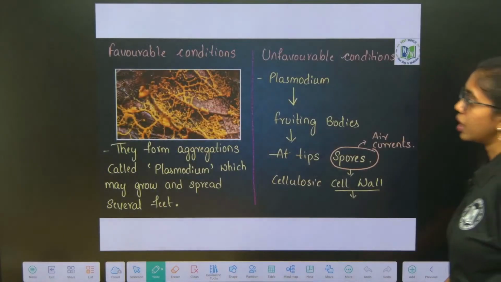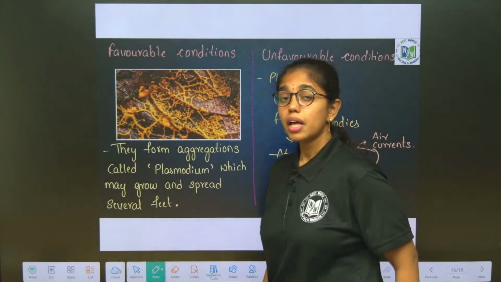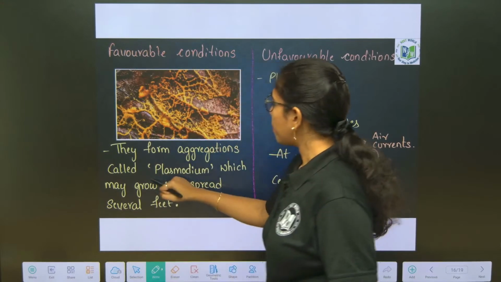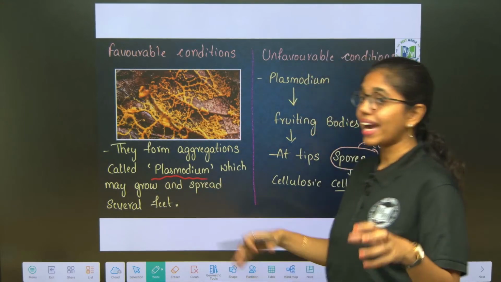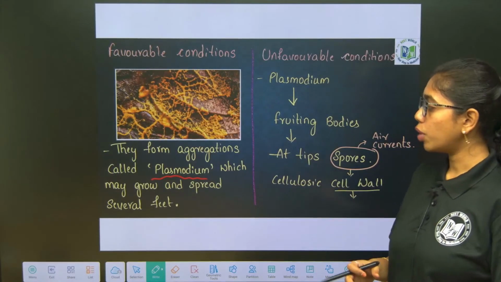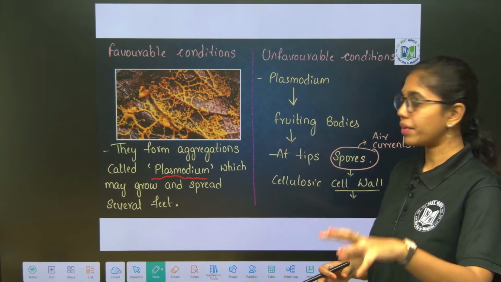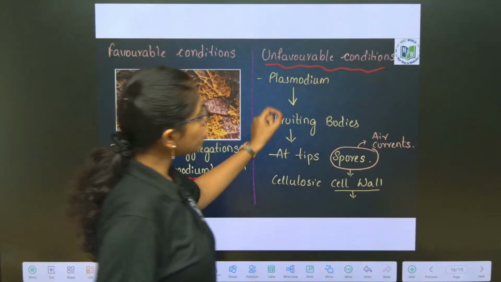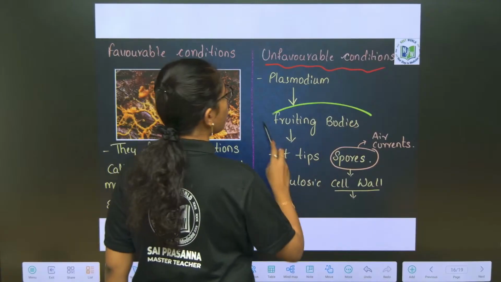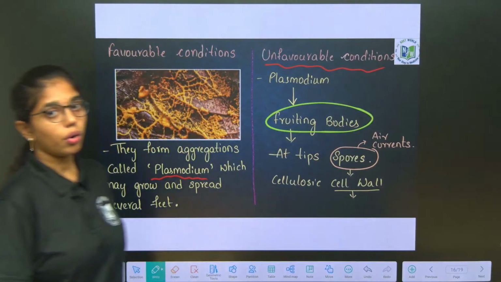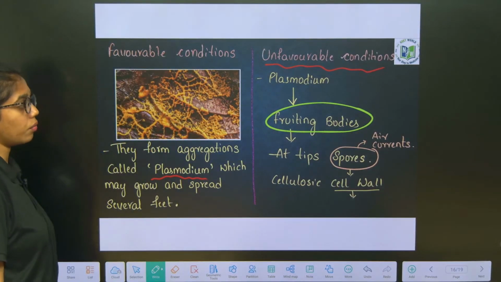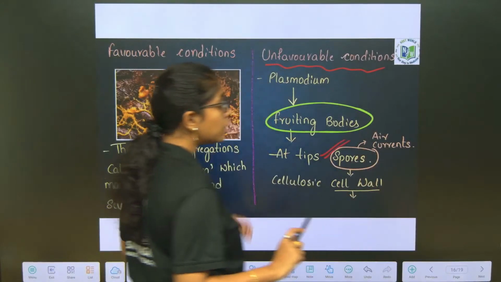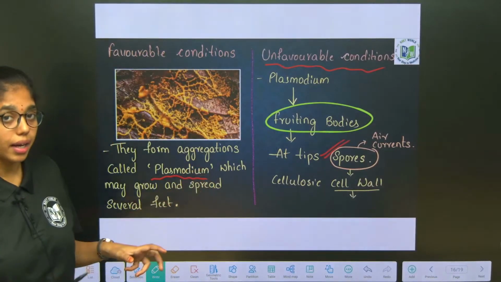Okay. Next, under favorable conditions, these slime molds will aggregate and they form what? Plasmodium. They form aggregations called plasmodium, which will grow up to several feet. During unfavorable conditions, plasmodium will give what? Fruiting bodies at their tips, which form spores, and these spores are released through air currents.